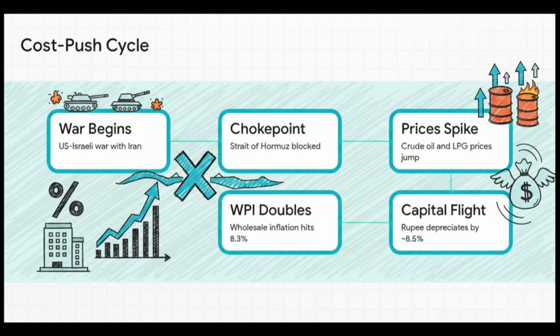Naturally, this geopolitical instability causes investors to panic and pull their money out of emerging markets. This capital flight has caused the Indian rupee to depreciate by an abnormal 8.5% in just a few short months. All of this culminates in a brutal cost-push inflation scenario, driving our wholesale price index, the WPI, to more than double, hitting 8.3%.